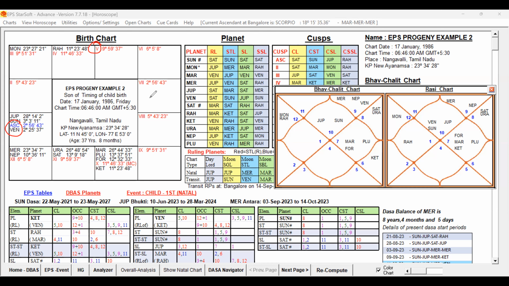Fifth lord Venus is posted in the 12th house as per degree, but conjoined with the first cusp. Venus is also conjoined with the Sun, 8th lord, and also 3rd lord, 12th lord Jupiter.